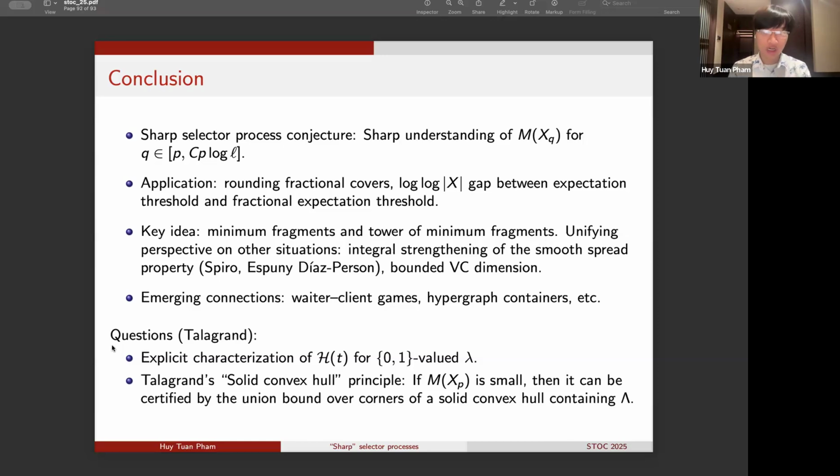One of which comes from the study of suprema of stochastic processes. I state here a beautiful conjecture and a beautiful principle of Talagrand, the Talagrand solid convex hull principle. And really, for these types of questions, what we want is to get a more explicit characterization of the p-smallness of the families of sets HT that we have constructed earlier, which play a crucial role in the Talagrand selector process conjecture or in the study of suprema of selector processes. And in a sense, this more explicit characterization of p-smallness for the sets HT would be very useful in applications. Thank you.